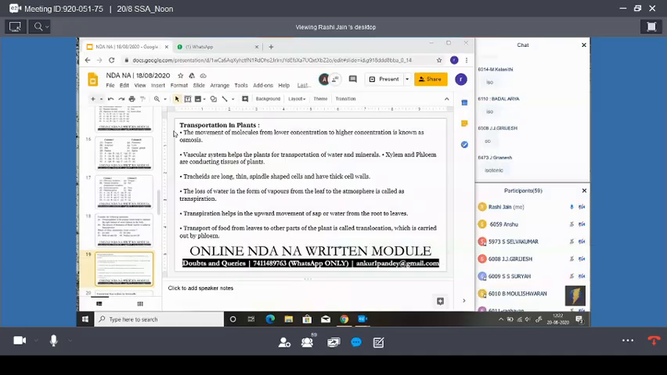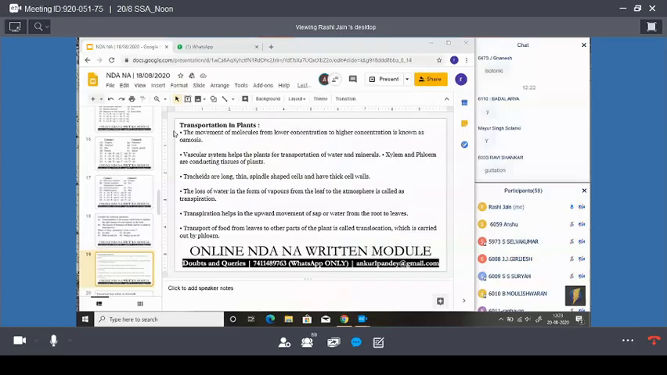The loss of water in the form of vapors from the leaf to the atmosphere is called transpiration. Now, what is transpiration? The loss of water in the form of vapor. In Hindi, you can say that it is "O's". You have heard about it? Yes, correct Ravi, guttation, you are correct. But the loss of water in the form of vapor from the leaf to the atmosphere is called transpiration.